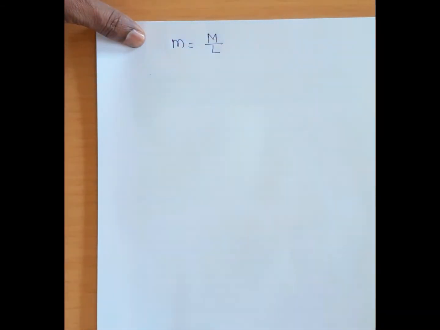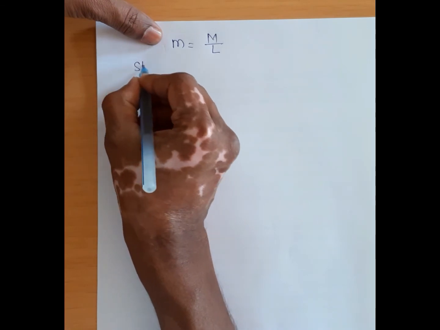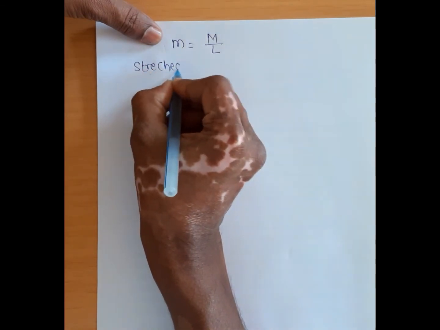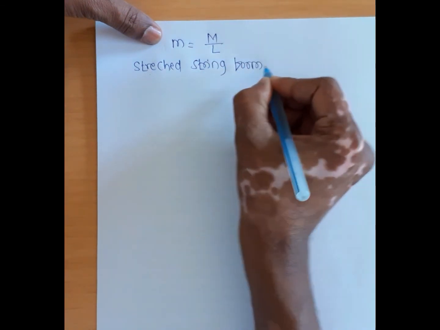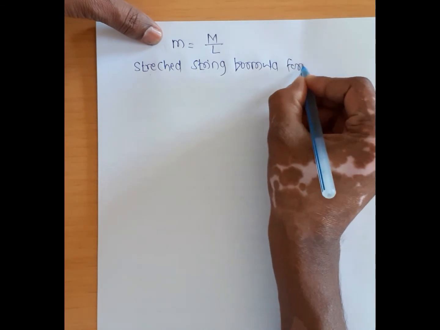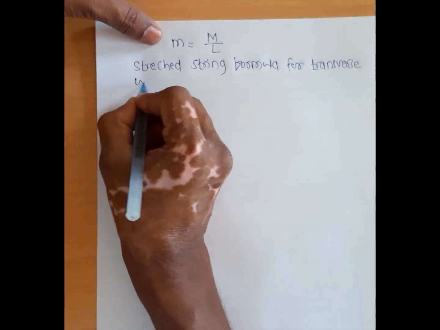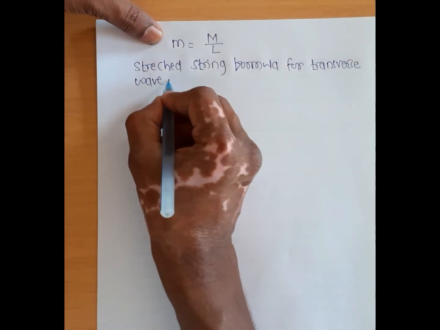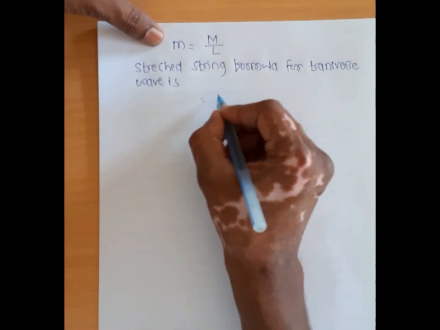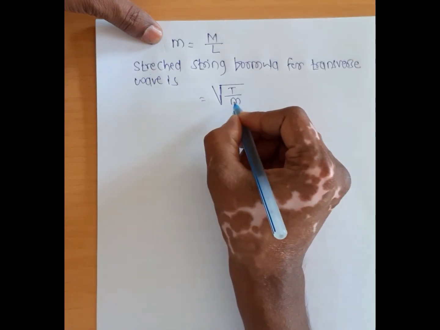So now the formula for the speed of a transverse wave on a stretched string is v equals root T upon m.